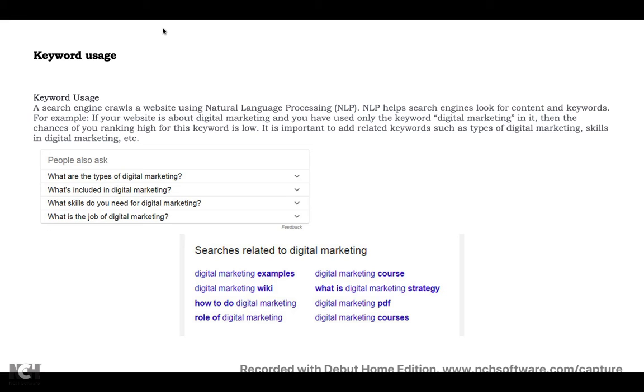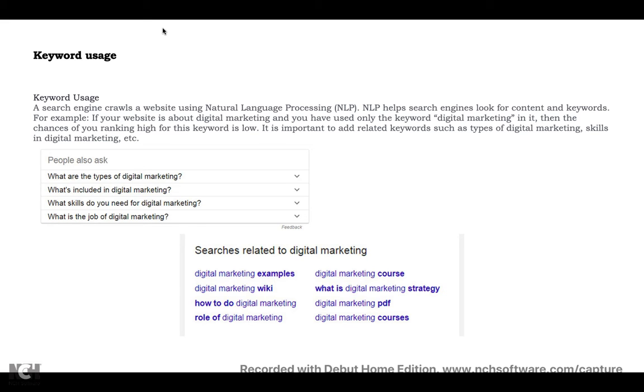It is based on NLP, natural language processing. Google has its own algorithm inside that, and it is such a sophisticated algorithm, no one is able to crack what type of algorithm Google is using. Like you would have seen in Google, if you start typing something like what, the rest of the things Google also predicts. That is nothing but natural language processing. So it makes the search engine fill in the keywords.